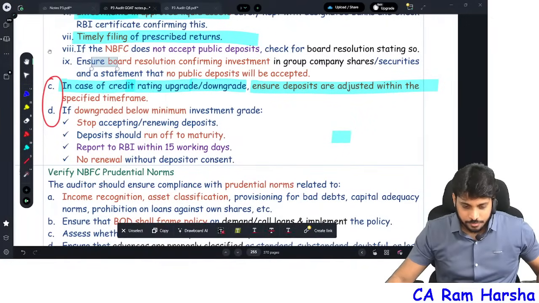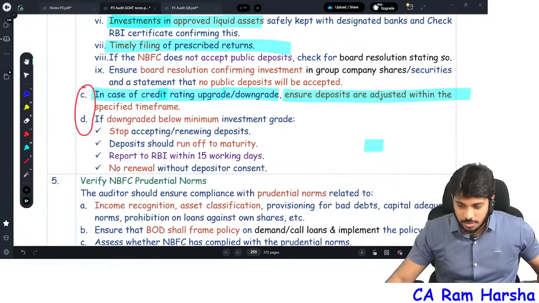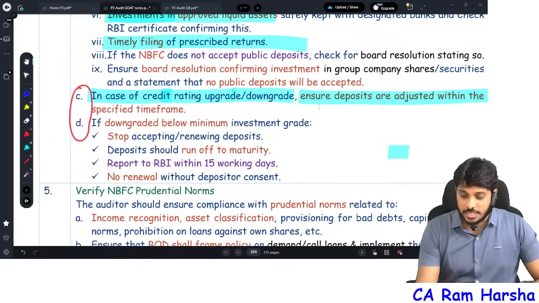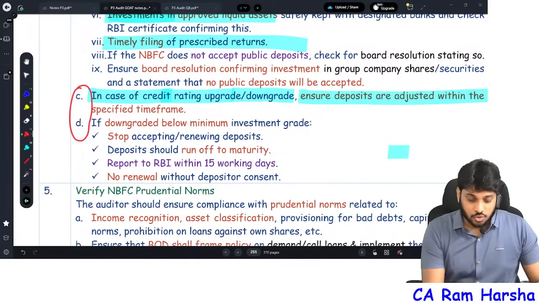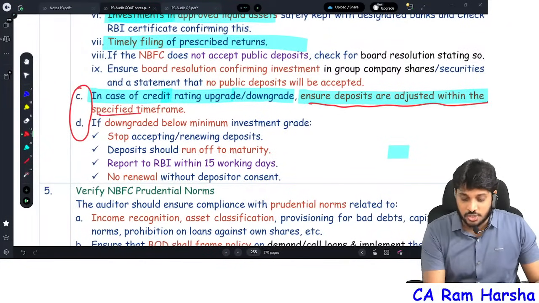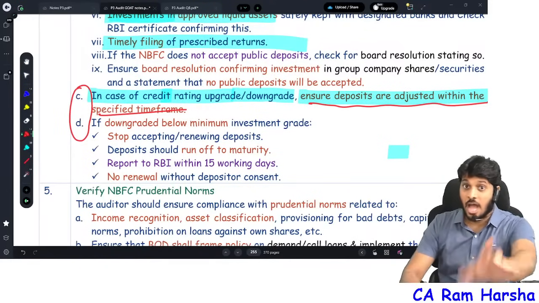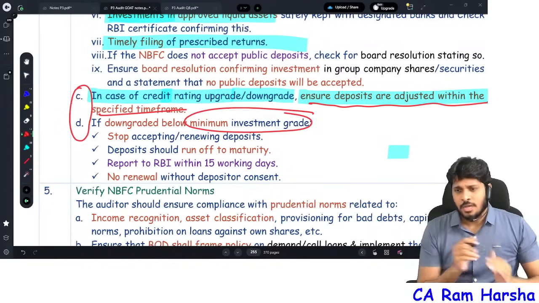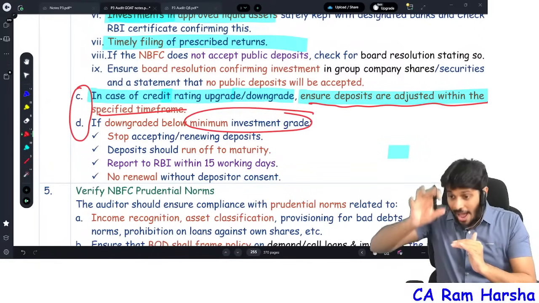Sometimes in MCQs they will ask: if there is a downgrading, the auditor has to check whether the deposits are adjusted within the time frame. That's it. However, there is one more point. There is a minimum investment grade, a minimum rating requirement to accept deposits.